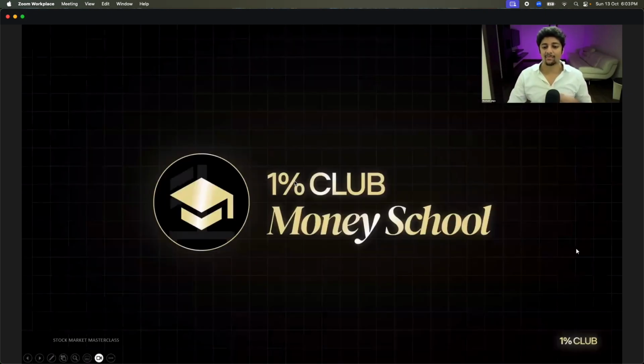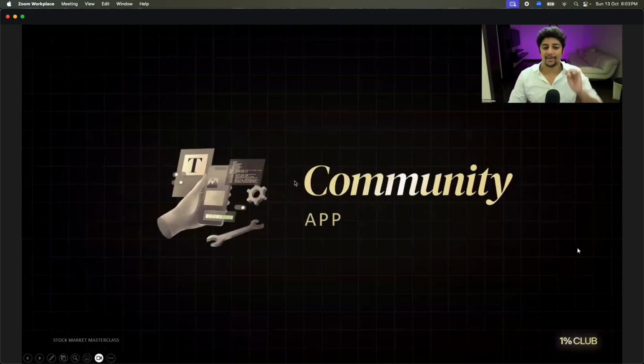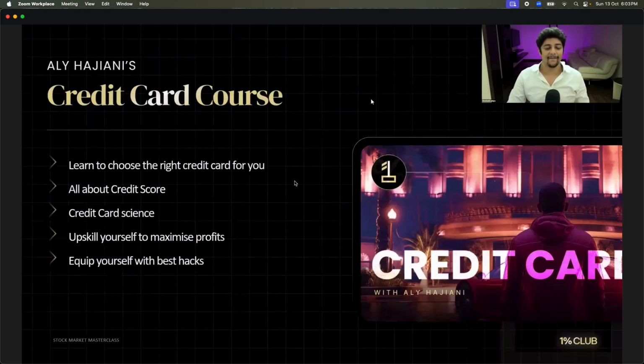So welcome to the 1% Club, where you have tools like financial planning. You have a community app. You have offline events. And you have the stock market tool, the stock market school and the money school. You have every single thing. Now, let me explain more about this. As you can see, there is Sharan here with his cool glasses as well, right? But let me explain more.